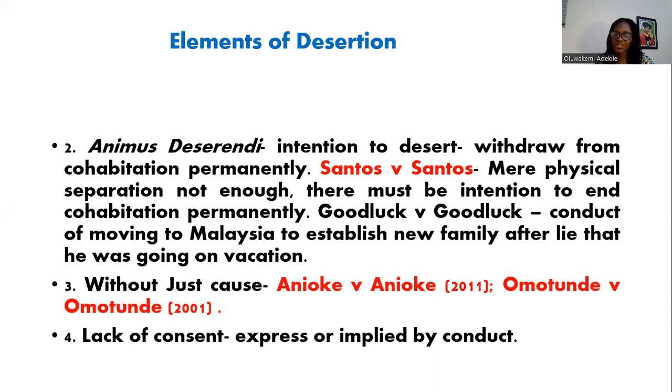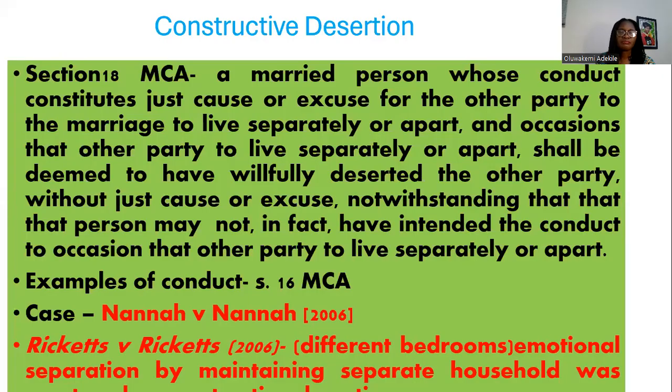So you can actually live apart, away from each other, and still be regarded as being married. So if the couple are living separately in different buildings or whatever, it does not necessarily mean that one of them is in desertion. We'll be looking at the law regarding living apart in the next presentation.